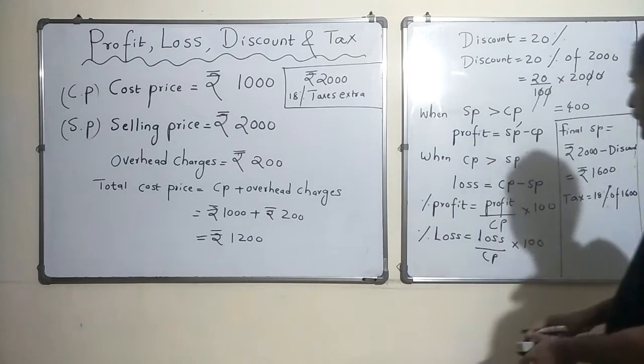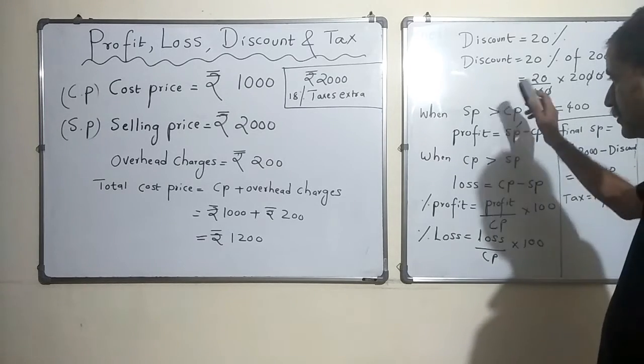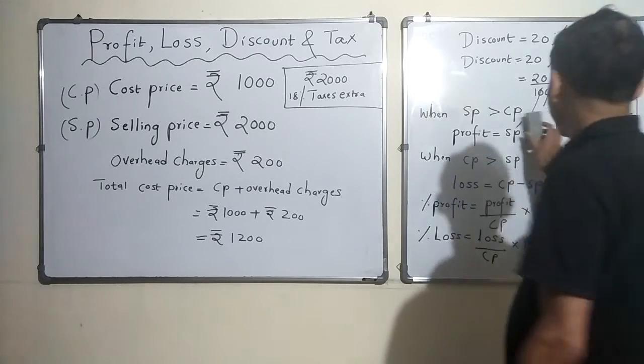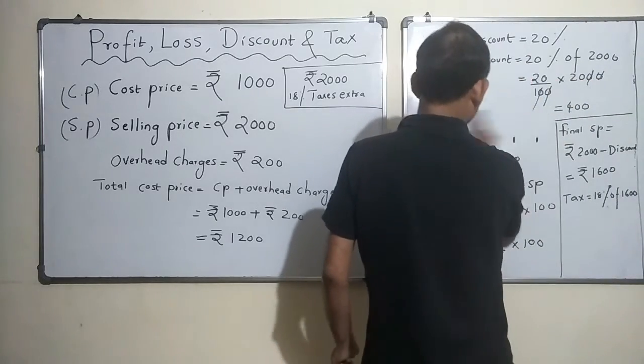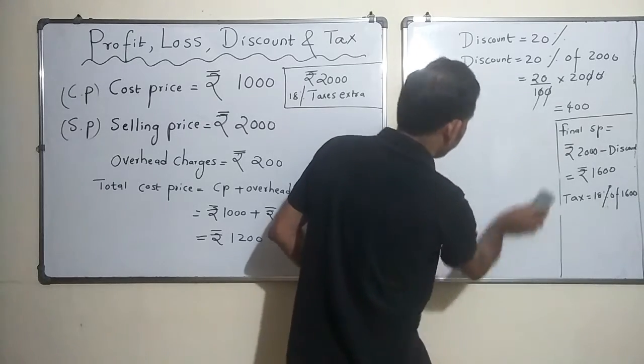So shall I rub this out? Just note this down, students. Okay, so these are important formulas, right? I am running out of space, so let me write it down again.